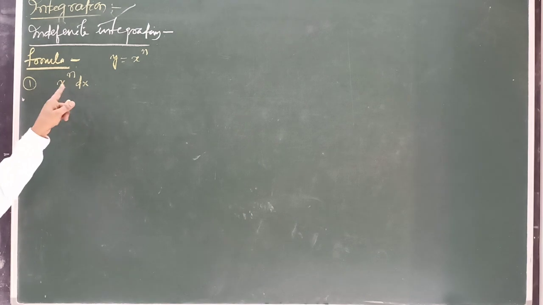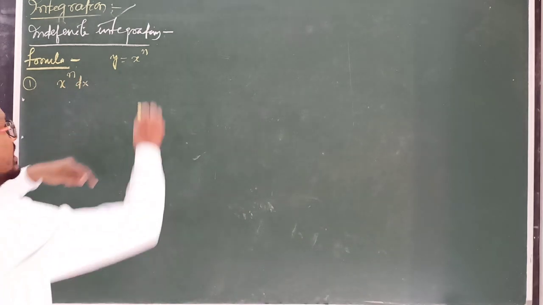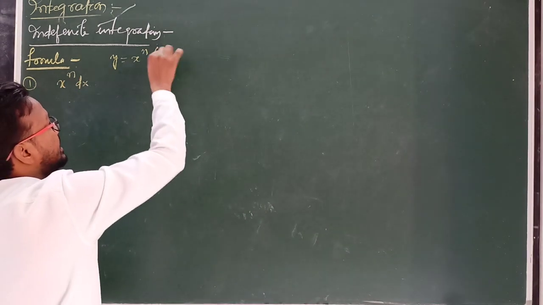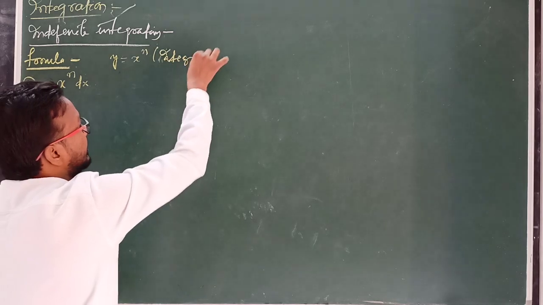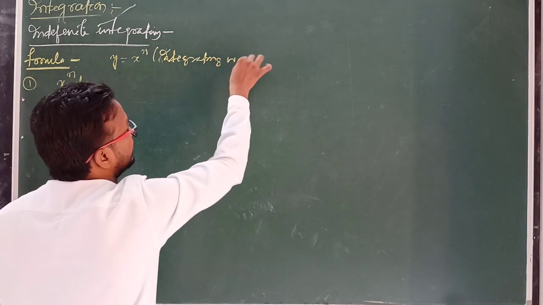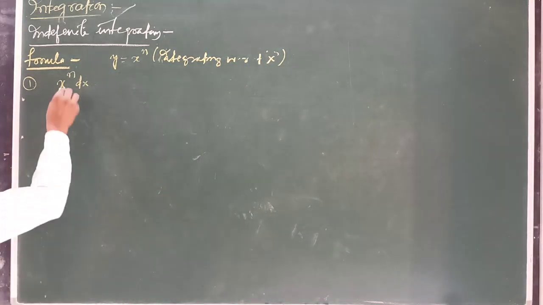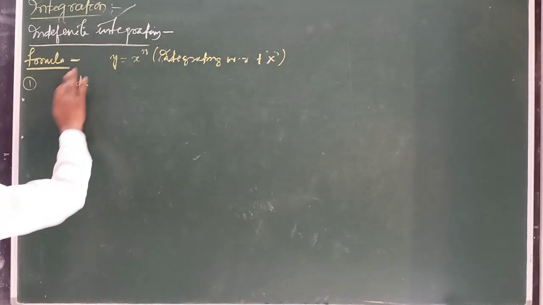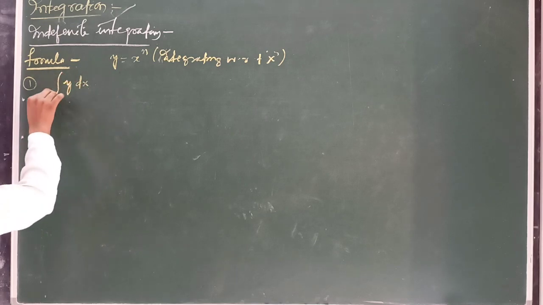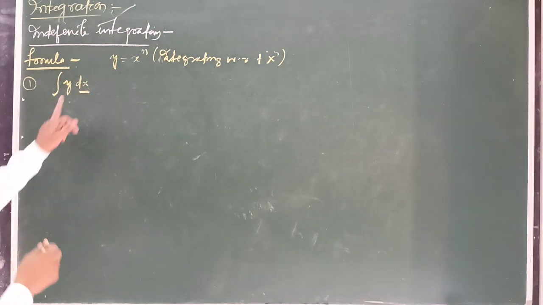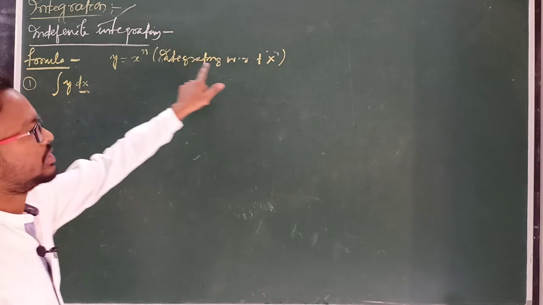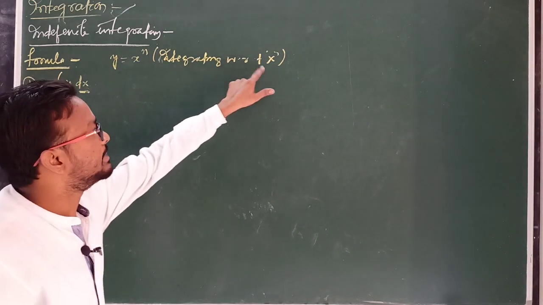Now differentiate this relation with respect to x, integrating with respect to x. We integrate x to the power n dx, or you can write y integration with respect to x. We integrate y dx, integrate with respect to x.